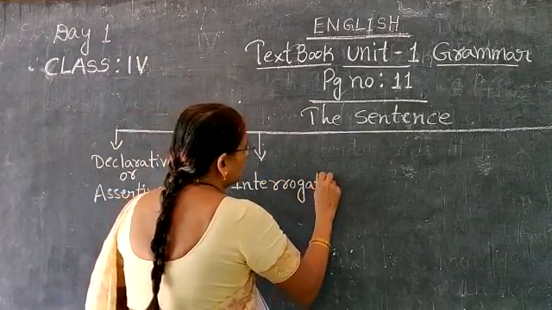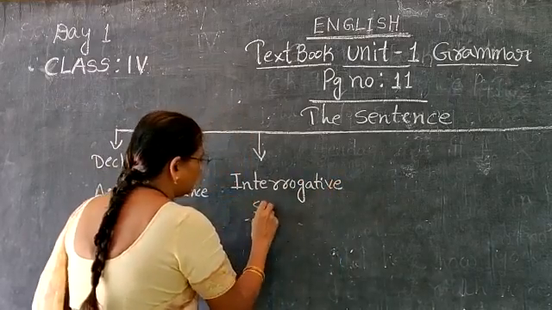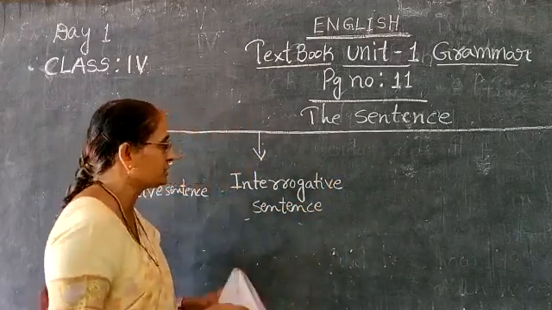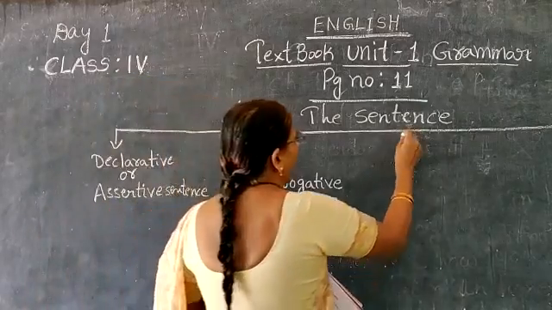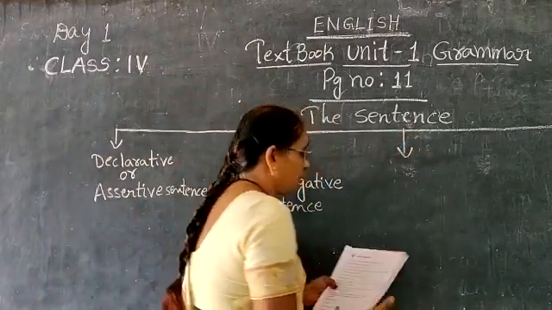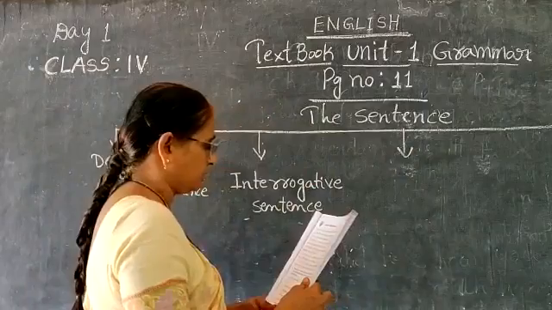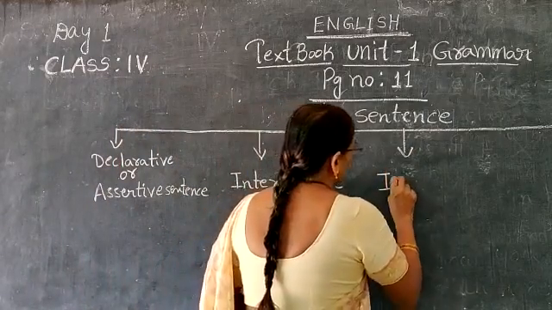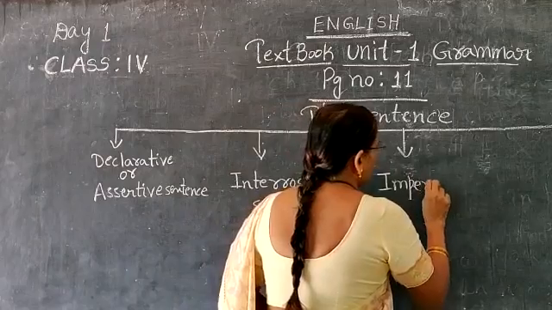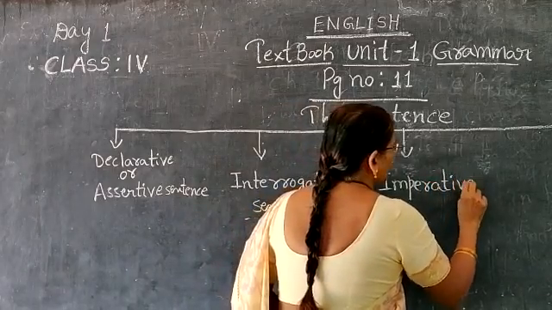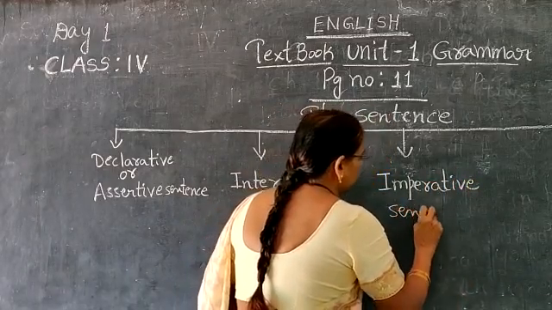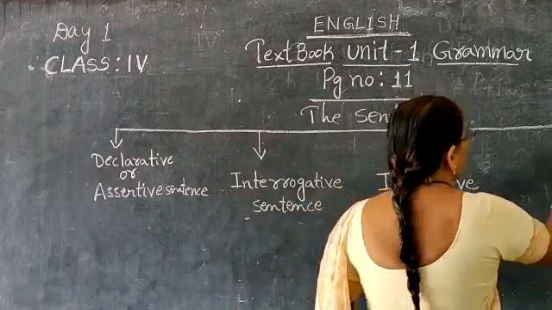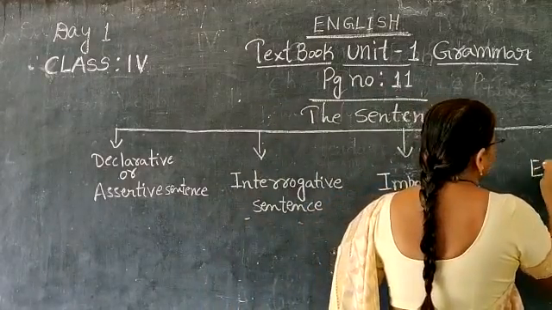Interrogative sentence. What is called an interrogative sentence? Which punctuation mark do we have to put at the end of the sentence? I will explain after writing these 4 types of sentences on the blackboard, children. Third one, imperative sentence. Next, the 4th one is exclamatory sentence.